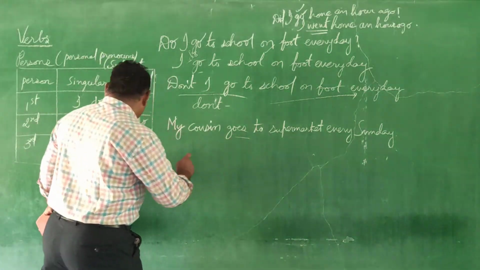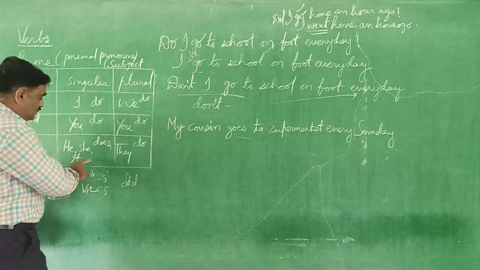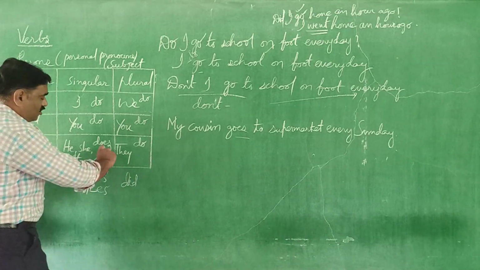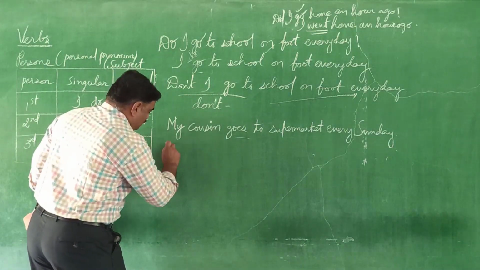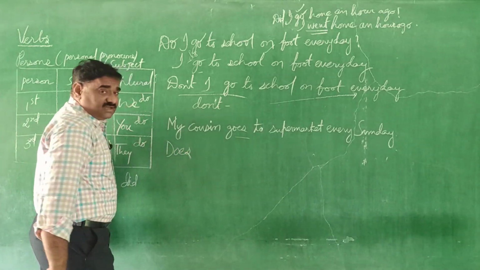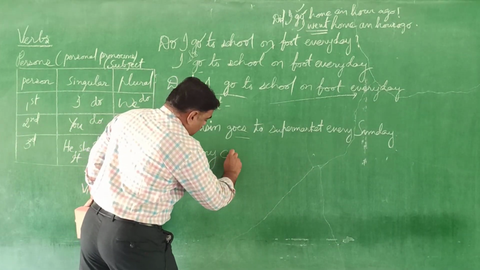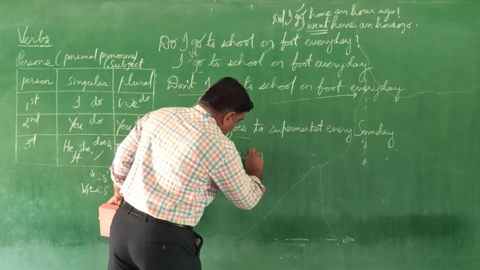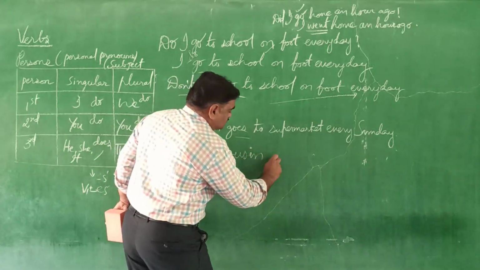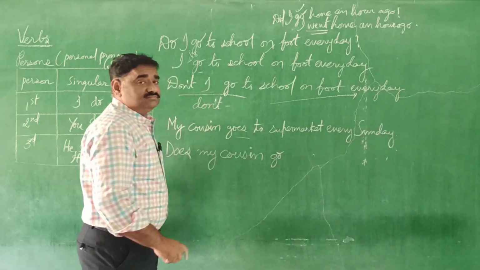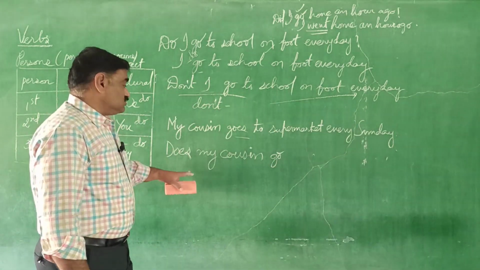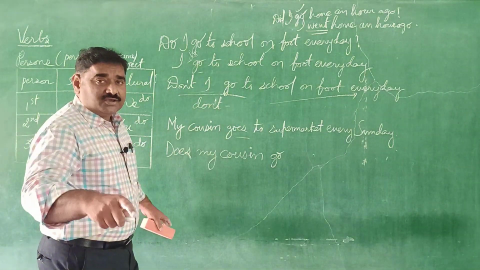So goes, he, she, it, third person singular concords with does. So place does beginning of the sentence. My cousin. Does my cousin. Now goes changes into go, not as it is. Does my cousin goes is the wrong usage.